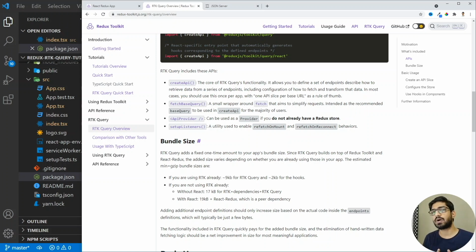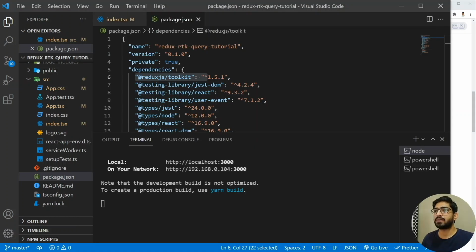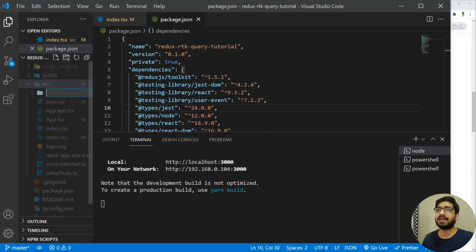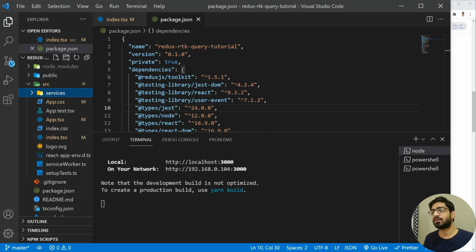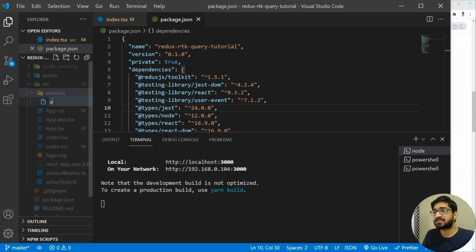Now let's go to our Visual Studio Code and let's build the API service. I'm going to go to my Visual Studio Code and in the source folder, I'm going to create a folder first. So I will go to the source and create a folder for services. And this is going to contain all the services for the application. I'm going to create an API, so let me have the API.tsx.